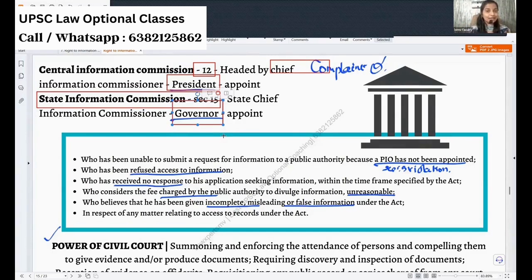Appeal is under section 19 and complaint is given under section 18. I didn't mention the section earlier, so please note it there, because we do give the complaint again and again. Okay. So on what basis can you go for the complaint?